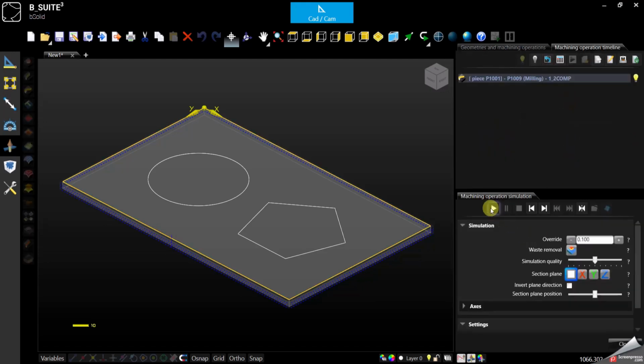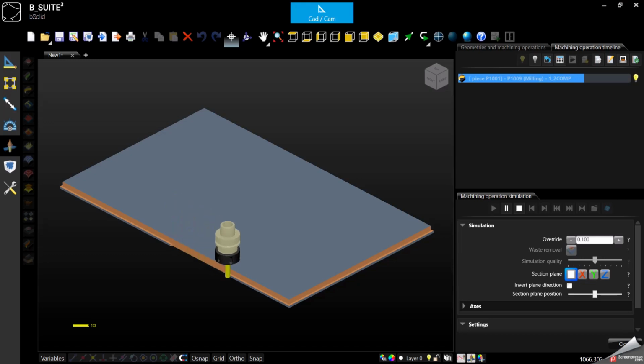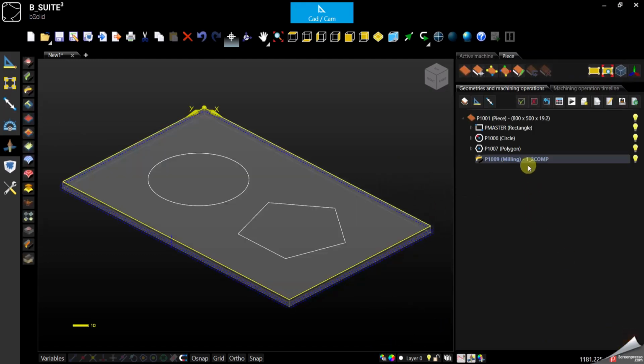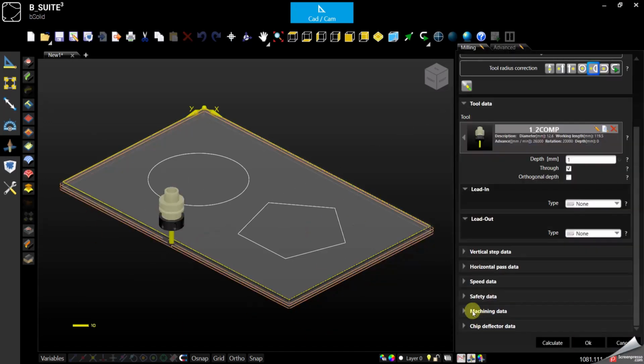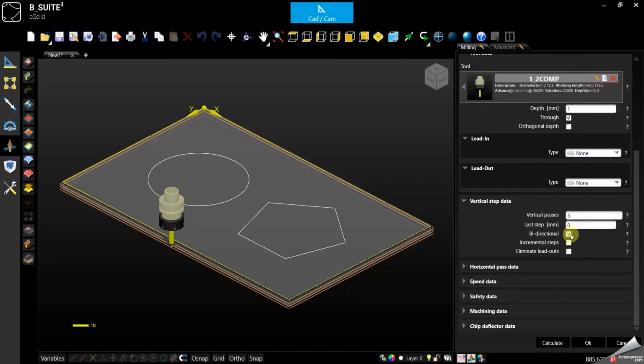But in this case, also for milling, if you want to use it, it is basically cutting in one direction for the first step, so it's conventional right now. And when it goes down to the next, it will change direction, so it will be climb. Okay. Stop, close. Again, the graphic and the simulations help a lot to see what you are playing with and what is going to be the result.